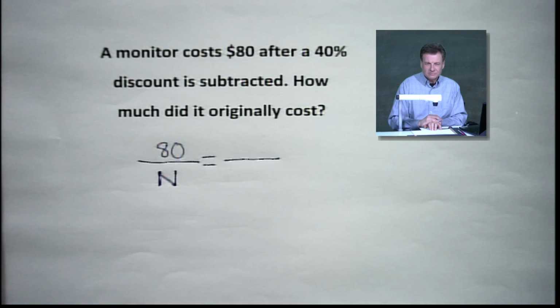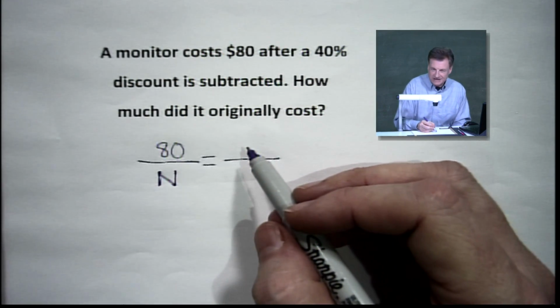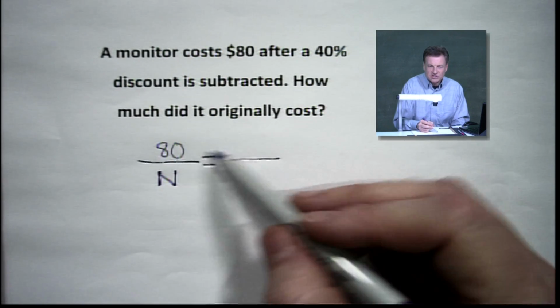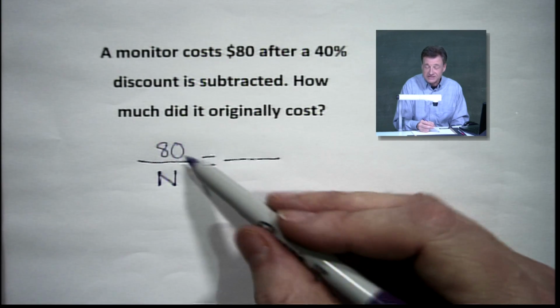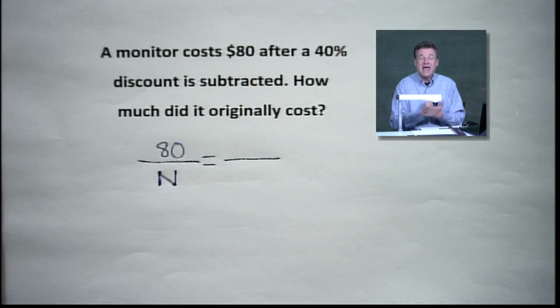Now, percent. A lot of you are going to say, oh, put a 40 in there. Now, if I put a 40 in there, let me caution you here. That's not going to get us where we want to go. That's not what we have. The discount was not 40%. The discount's 40%, but it was not $80. All right? That's what we're paying after the discount. So you say, oh, Ernie, that makes us think? It does make us think.